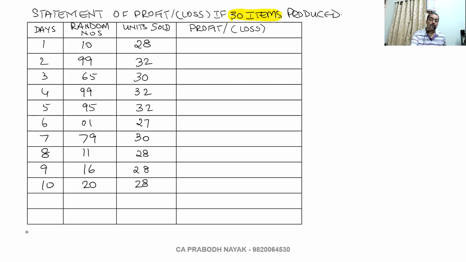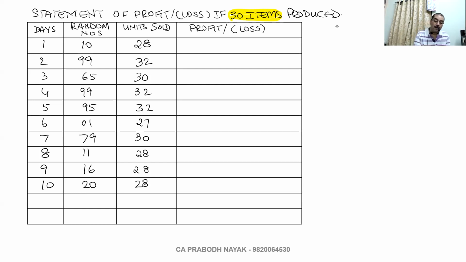Yes, there is unsold product. How many unsold products are there? 2 unsold products. These 2 unsold products will be disposed of at a loss of 15 rupees per unit. So how to calculate the profit or loss now?